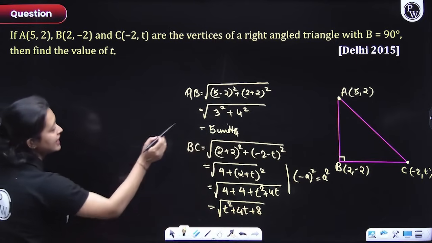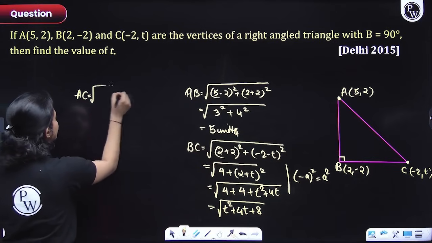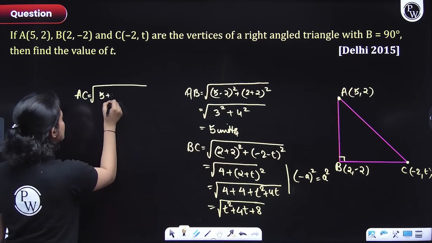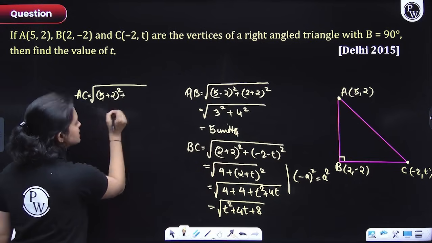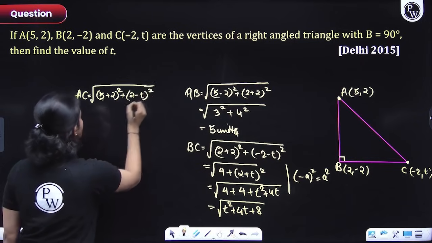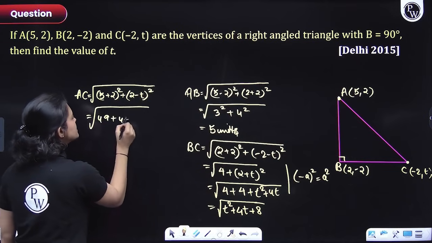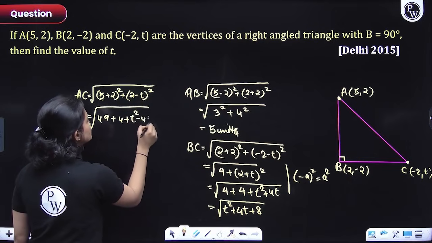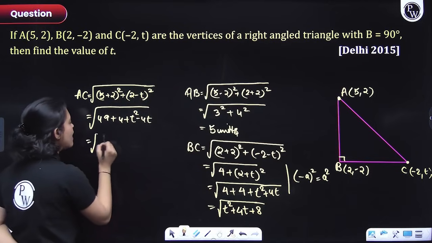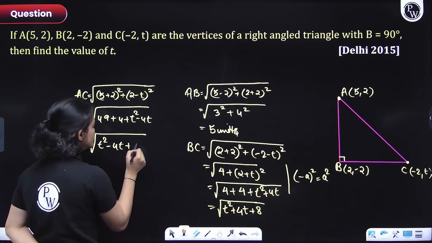Okay? And finally, we'll figure out AC again, which will come in terms of t, right? So AC would be what, everyone? It would be 5 minus 2, so that would be (5 plus 2) whole square plus (2 minus t) whole square. Okay, so let's open this up quickly. 7 square is 49 plus 4 plus t square minus 4t. So I have just used the identity to expand it, everyone. Now here what we'll have? We'll have t square minus 4t plus 53.